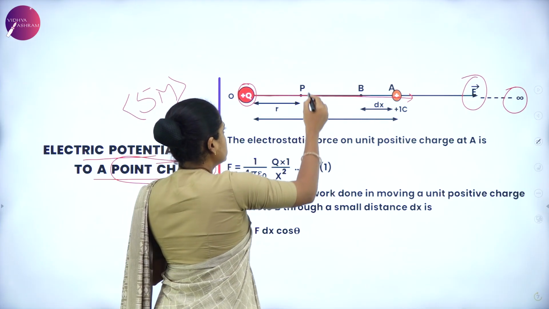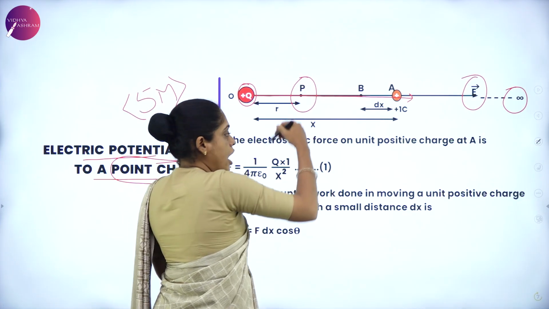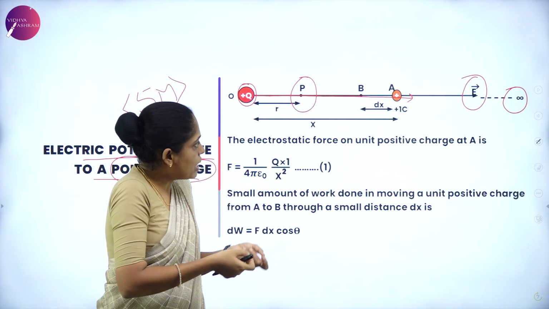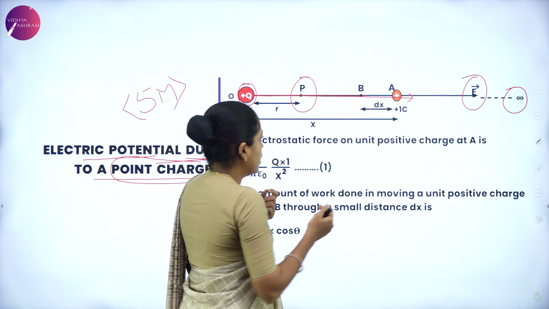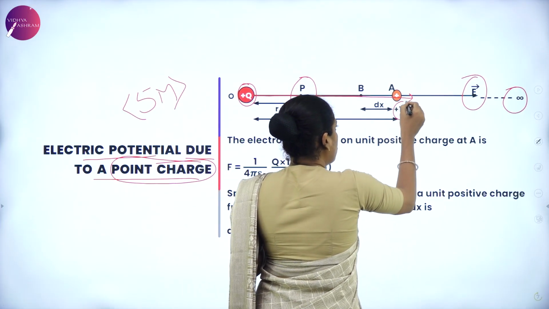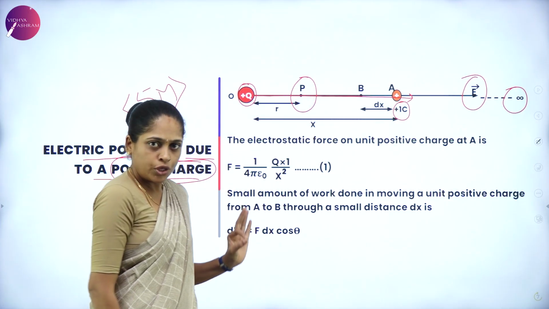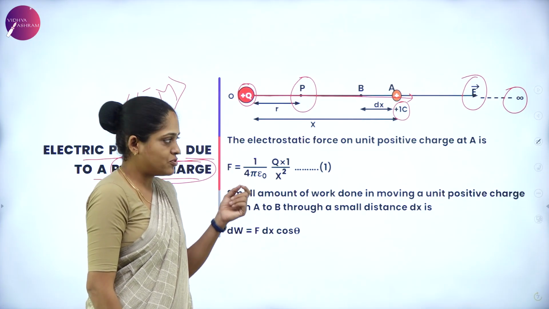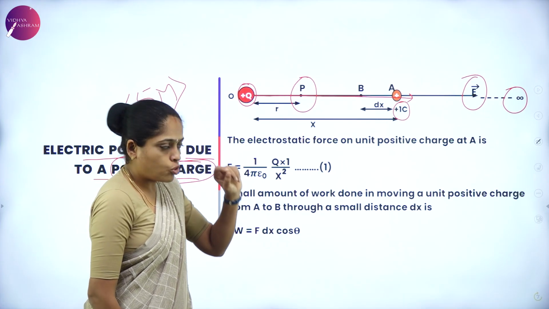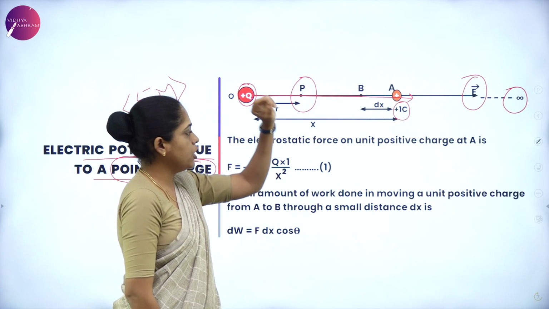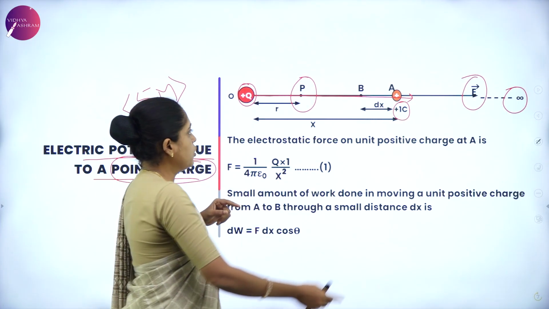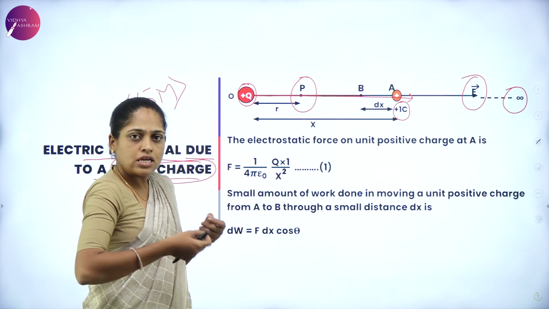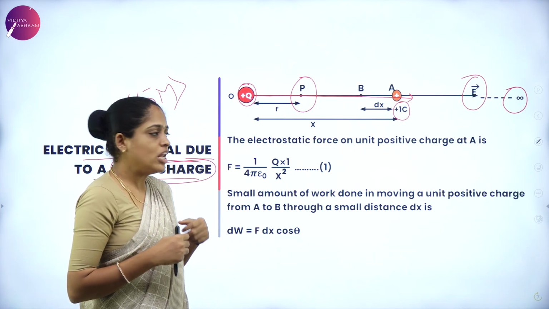You are going to take the charge to point P. And what should be the value of the charge which we take from infinity to point P? That is unit positive charge, that is +1 C, brought from infinity to point P into that electric field. Then that work done itself is equal to potential.